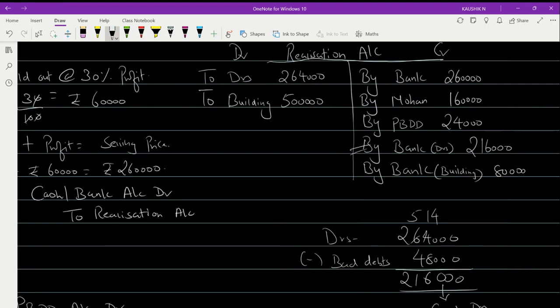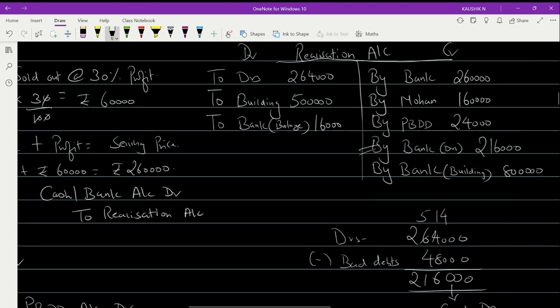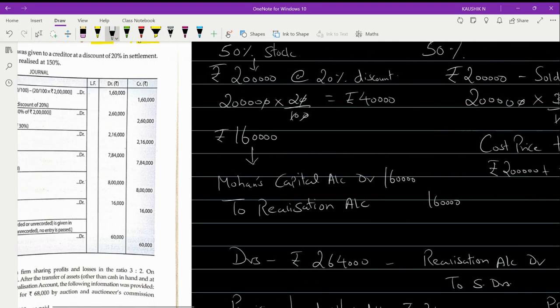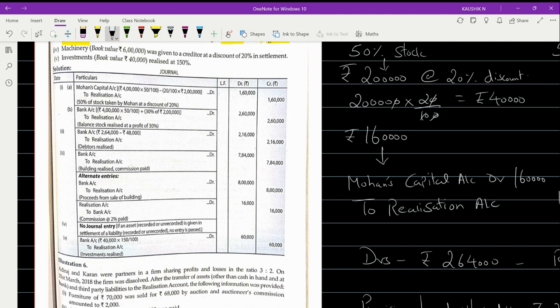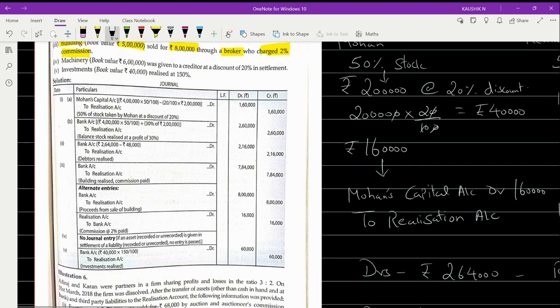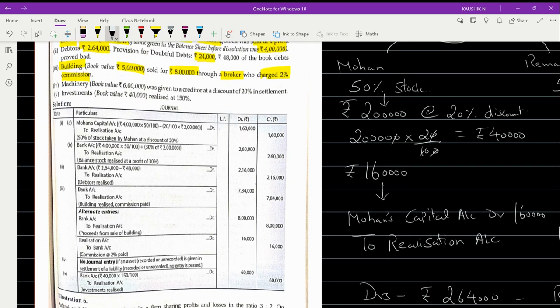8 lakh, and then you are paying the brokerage. So it is a liability settled, which should appear on the debit side. So to bank, within a bracket you can write brokerage amount of rupees 16,000. So if you are going to prepare a full-fledged ledger account, also realization account, this is how the treatment will go. Okay, I'm showing even that parallelly for the same problem.